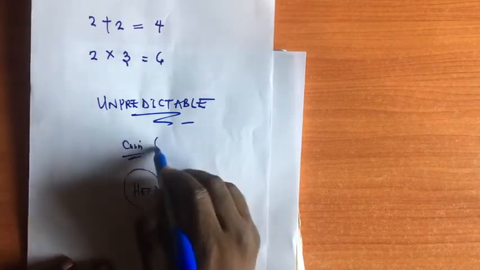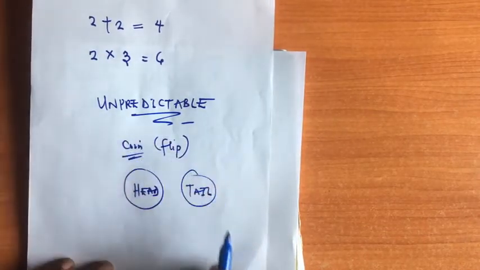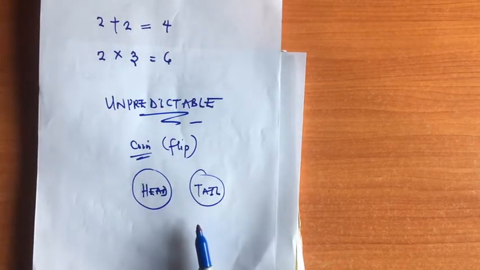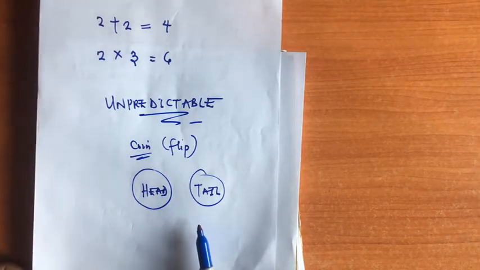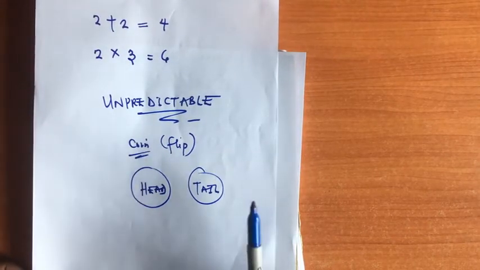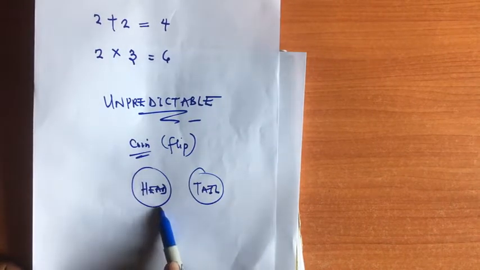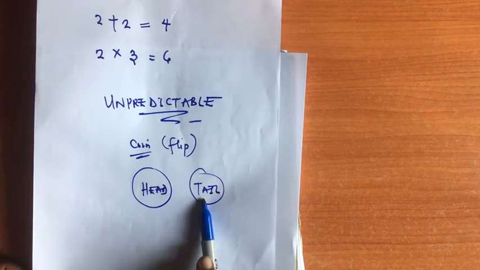That is when you flip a coin, or when you toss a coin. For instance, in football matches, if the referee wants to decide the team that will kick off by passing, they'll start by flipping the coin. So it's either the head comes up or the tail comes up.